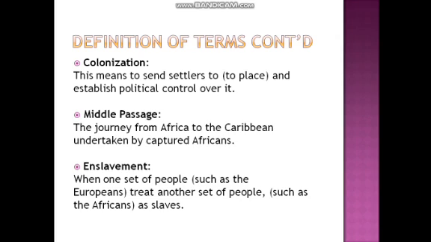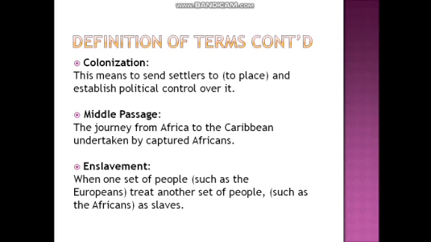The Middle Passage means the journey from Africa to the Caribbean undertaken by captured Africans. We are going into this later, but we're just looking at definition of terms now. We're going to look at colonization, the Middle Passage, and enslavement, so we're just going to briefly touch on them.